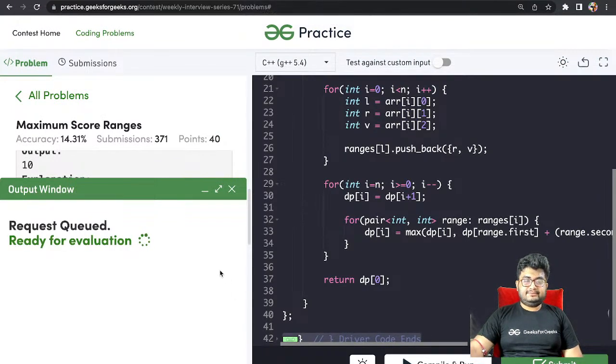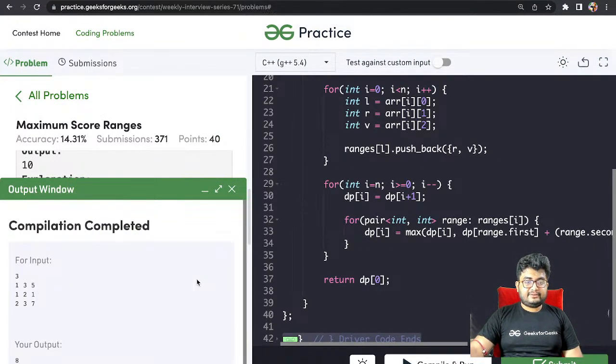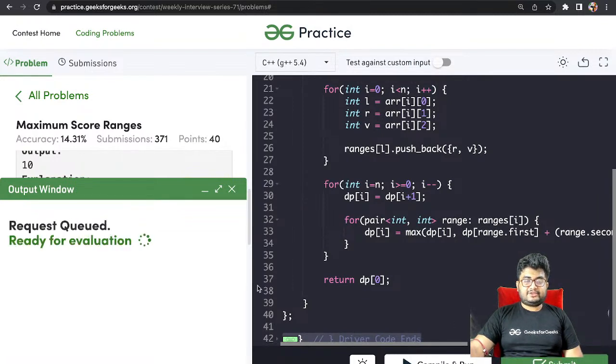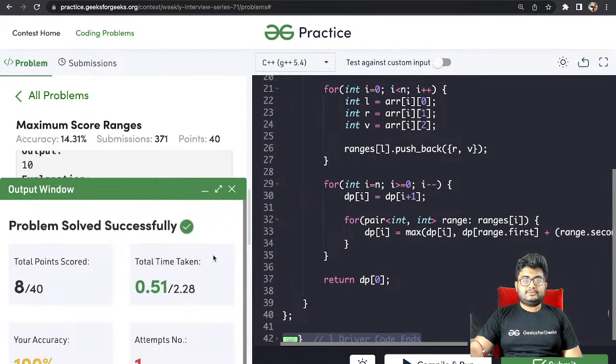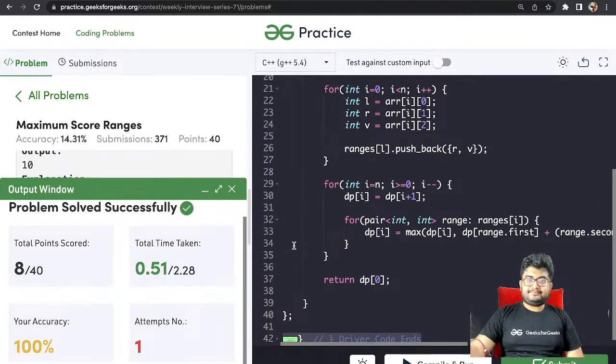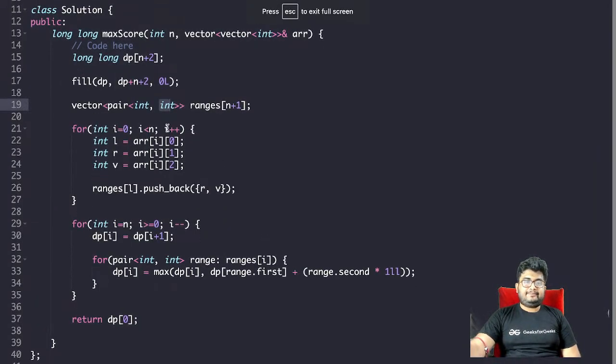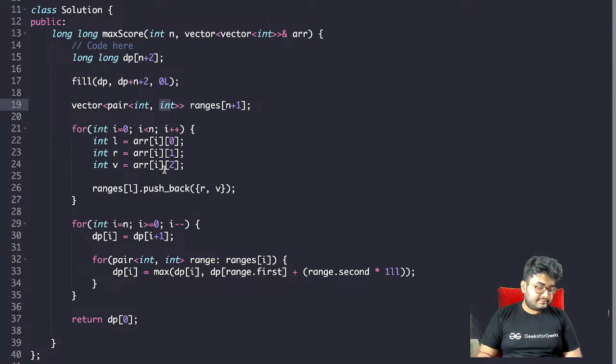Compile and run. Let's see if this is working. So we get 8. If that's the right answer, okay, so this is also working fine. I hope this is clear to everyone. Does anyone have any doubts with this? The code is pretty simple, a simple way to do knapsack or something like that. The intuition is that for the L values, you just store the R values and the V values, and that works.